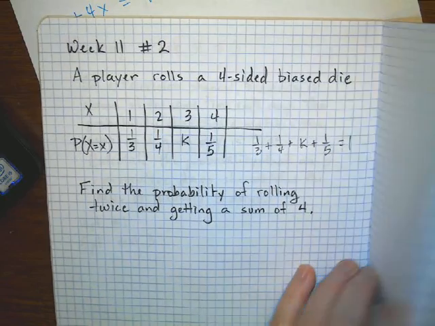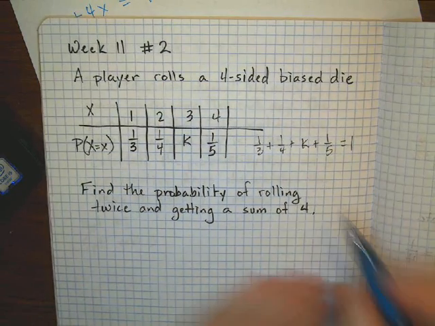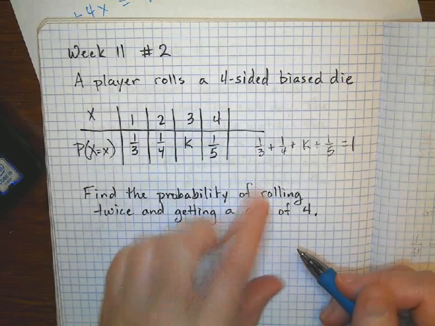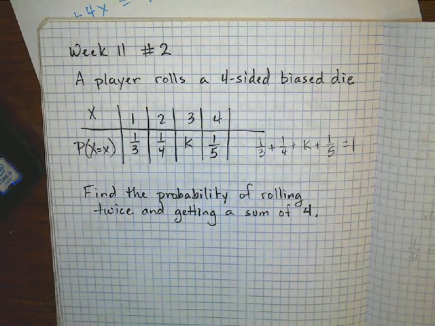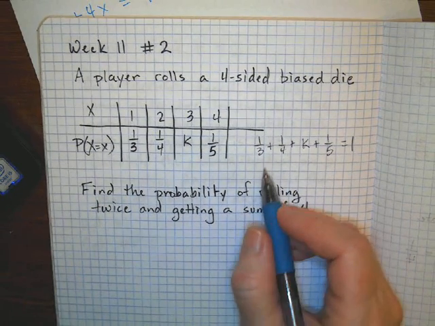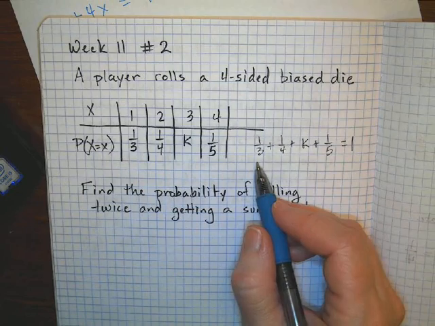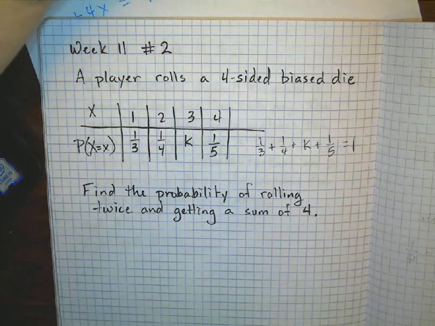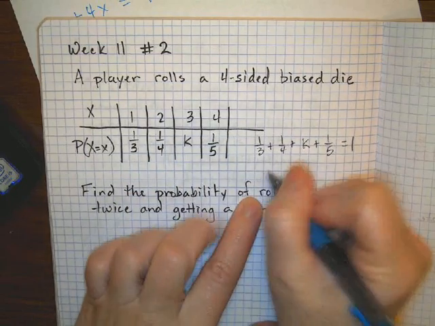Let me get a different color so you can see this better. I need a common denominator to add my fractions here. I'm not going to change these to decimals because 1/3 is a nasty decimal. So let's see. I think I can change these all to 60. Maybe I could do better than that. Let's see. I did this problem before. I'll change them to a denominator of 60.